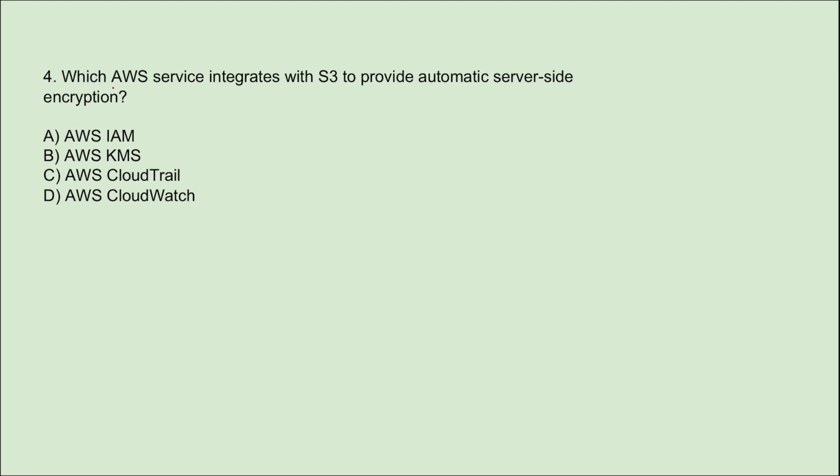Next, which AWS service integrates with S3 to provide automatic server-side encryption? It will be AWS KMS. KMS here stands for Key Management Service. Correct? So AWS KMS integrates with the S3 bucket to provide automatic server-side encryption.